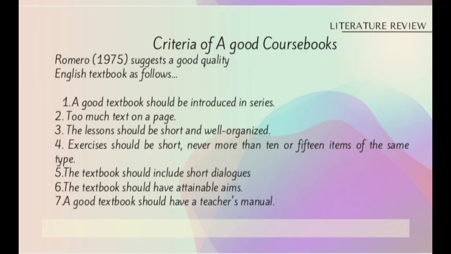Other criteria of a good textbook come from Romero, 1975, who suggests a good quality English textbook as below.